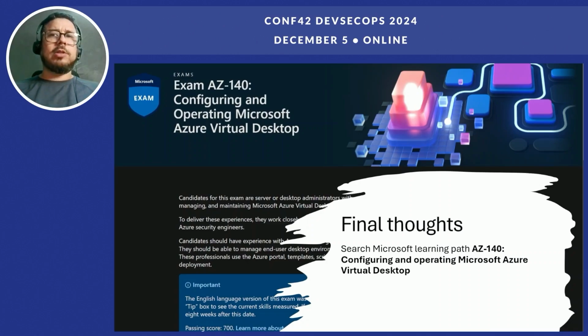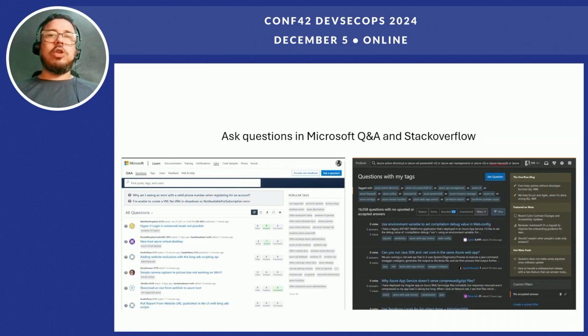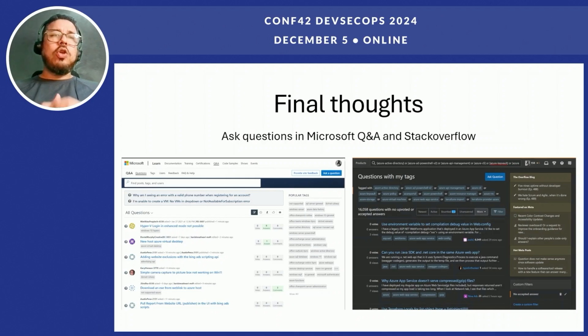One final thought: there is a complete certification related to Azure Virtual Desktop. It's the Exam AZ-140. It's all related to Azure Virtual Desktop. Also, there is the Terraform certification that you can take. And of course, use the Microsoft MVP forum and Stack Overflow to ask questions if you have any issue. I asked a lot of questions in those forums a while ago to complete this code.